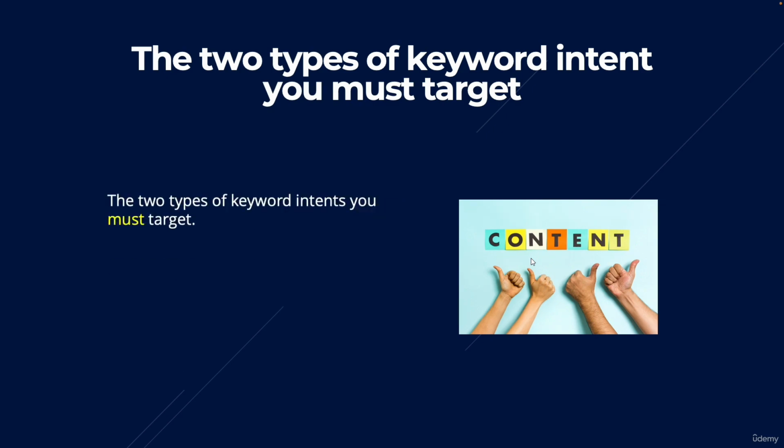Intent. The two types of keyword intent that you must target. Notice how the word must in this sentence is in yellow. That is because it is not really optional if you want to get success from affiliate marketing. If you want to rank high on Google, get more traffic and generate more affiliate sales, you need to be targeting both types of keyword intent.